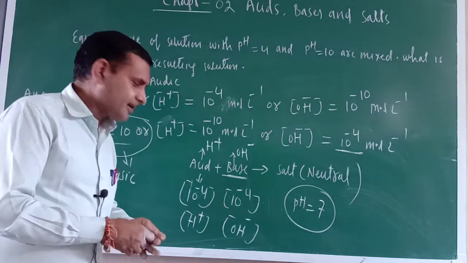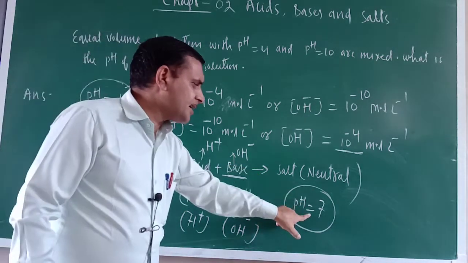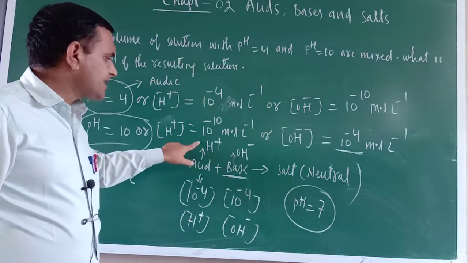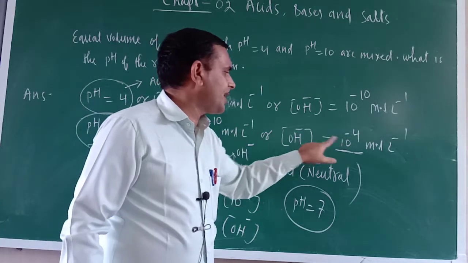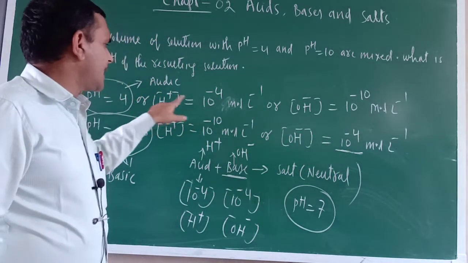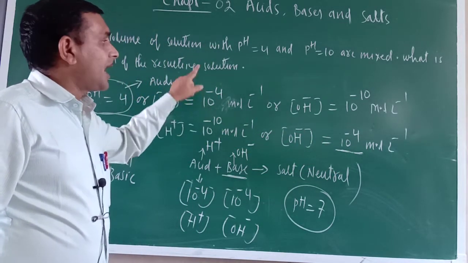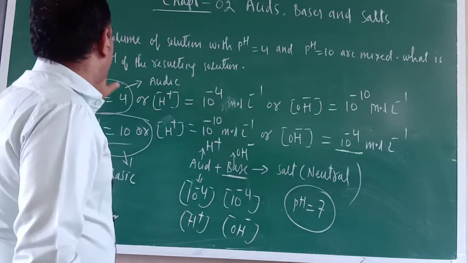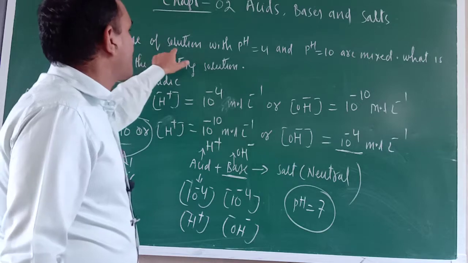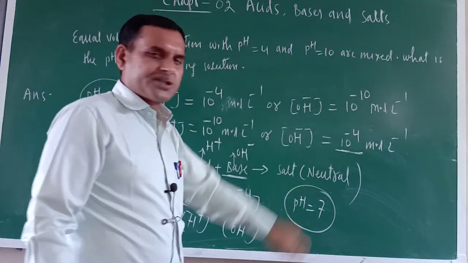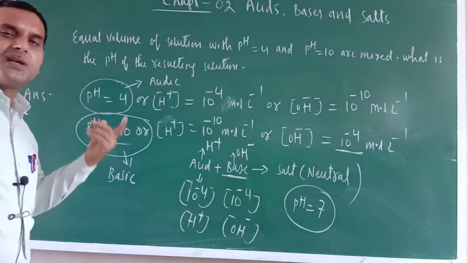Once again listen, why did I write exactly pH 7? Because the H positive and OH negative ion concentrations are similar. Just see, OH negative is 10 raised to the power minus 4 and here H positive is 10 raised to the power minus 4. And in the question what is written? What is the pH of the resulting solution on mixing equal volumes of solutions with pH 4 and pH 10?